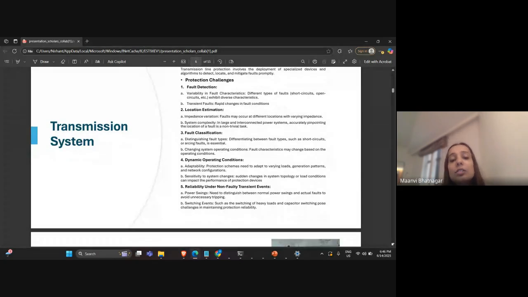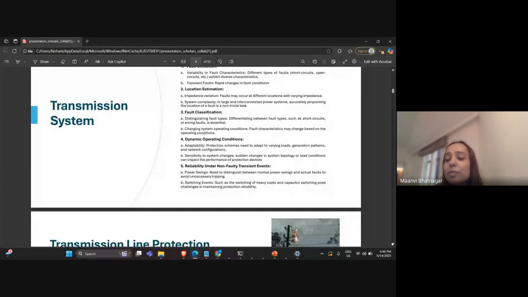And again, the next problem is fault classification. Even if there is a fault occurring, it is important to know what type of fault it is, so that the accurate relaying mechanism can be activated to deal with it.